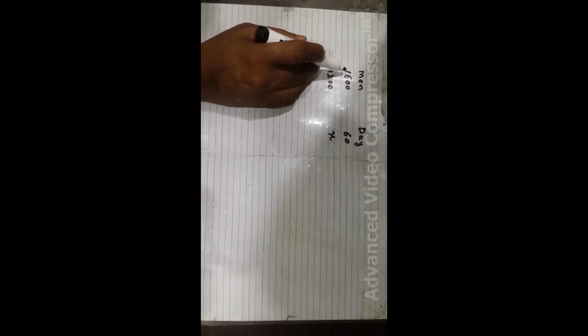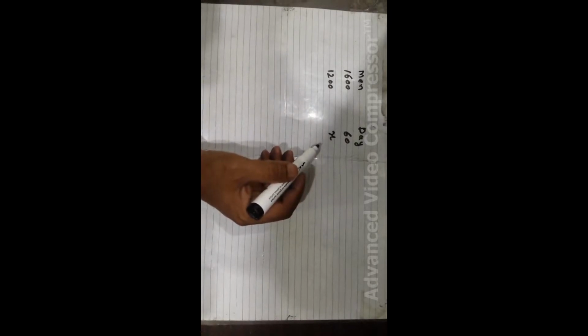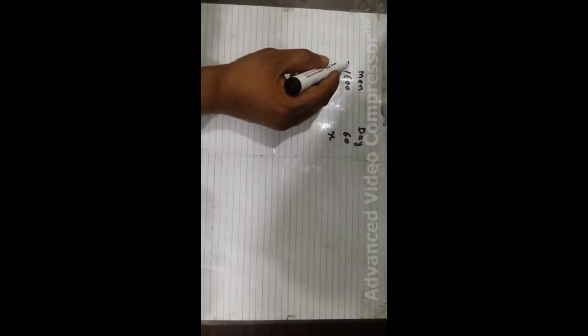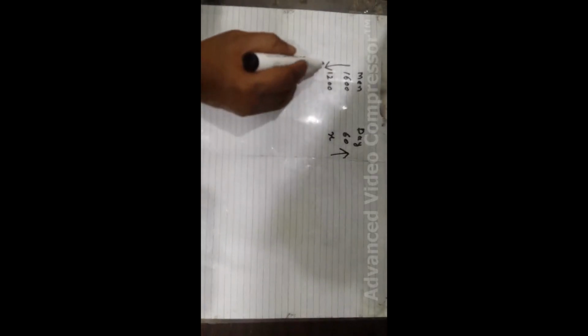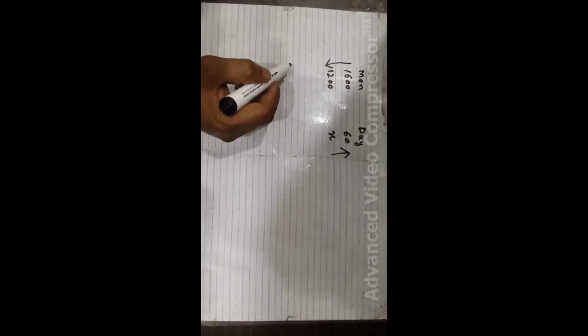So if we see the problem, this is a problem of inverse proportion. Means if one quantity is increasing, the other is decreasing. Here we can see if the men increase, then the provision will be left for less days. So we draw here two types of arrows. One arrow is downside and other is upside. You can do otherwise. You can draw upside arrow here and downside here. It depends upon you how you want to write.